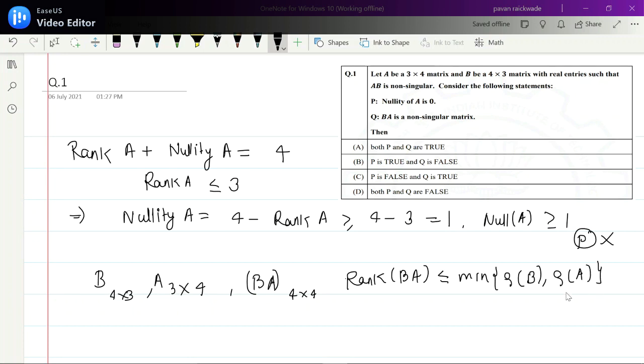Now as B and A are rectangular matrices, rank of B is less than or equal to 3, and rank of A is also less than or equal to 3, whatever it may be. Their minimum will also be less than or equal to 3. So the rank of the matrix BA will always be less than or equal to 3. So the rank of BA can't be 4, and the matrix can't be non-singular. Whatever the rank of B or rank of A may be, rank of BA will always be less than or equal to 3, hence BA can't be non-singular. So statement Q is also false. Statement P and statement Q both are false, hence option D is the correct option here. Okay, so let's move to the next question.